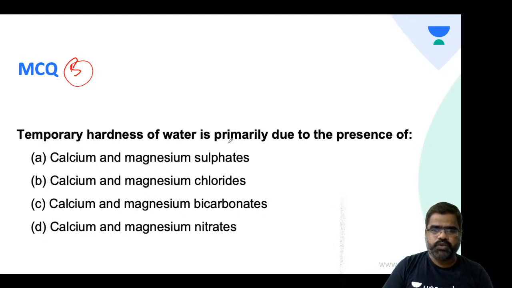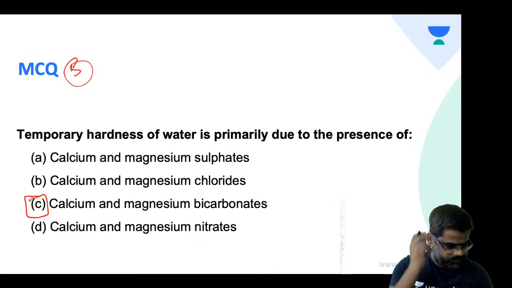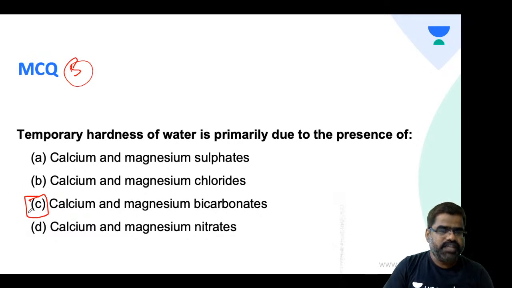If I can see, many of you have answered C. Option D also, just give me 1 minute. Temporary hardness of water is primarily due to the presence of calcium and magnesium bicarbonate. So C is the answer.